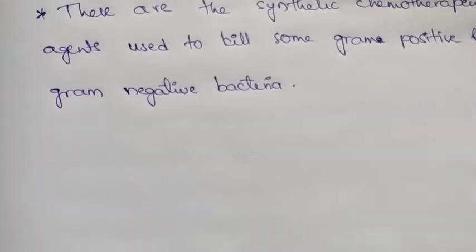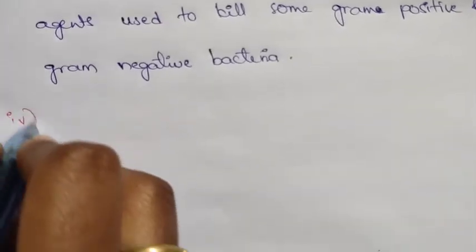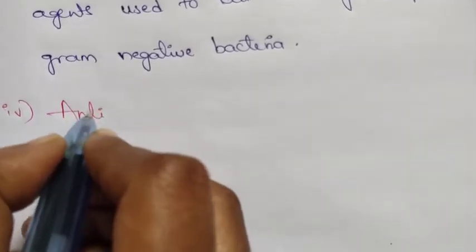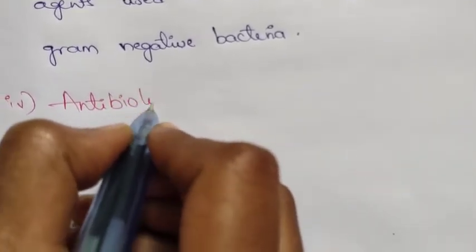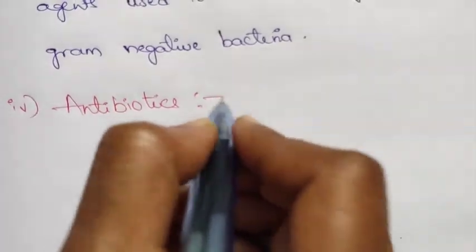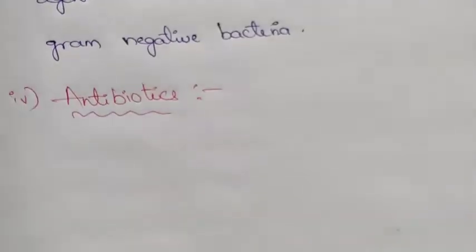And the fourth one is the antibiotics. All these act as chemotherapeutic agents.